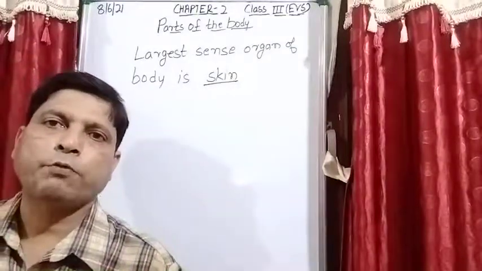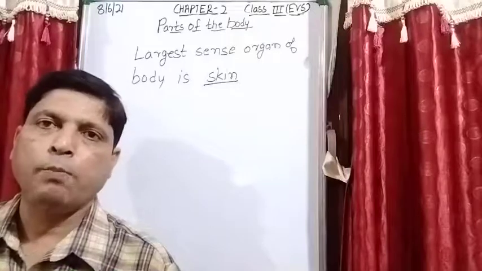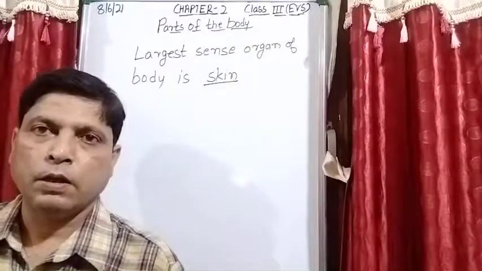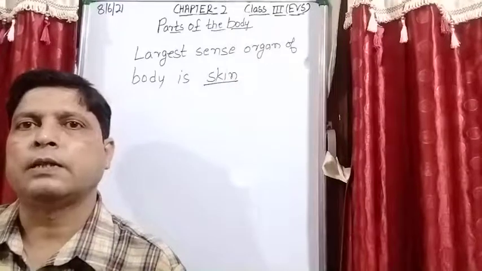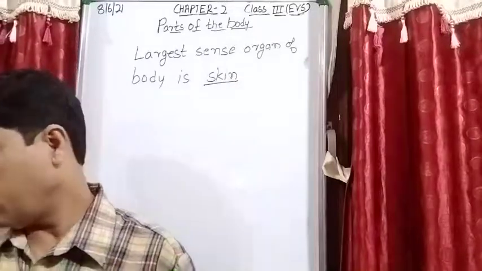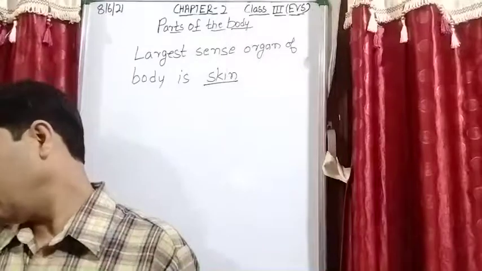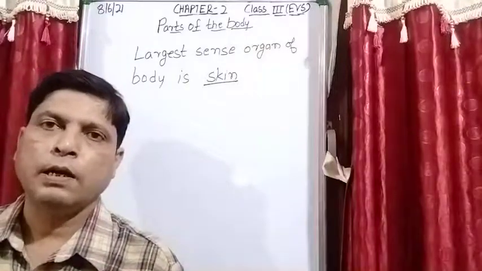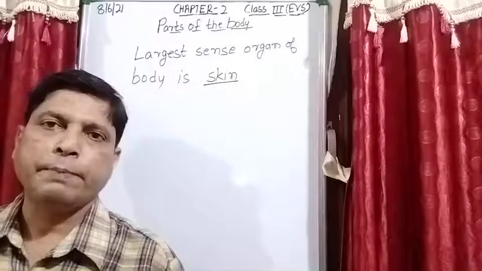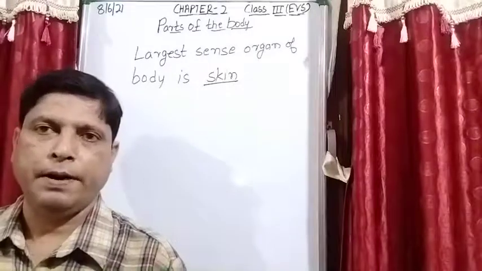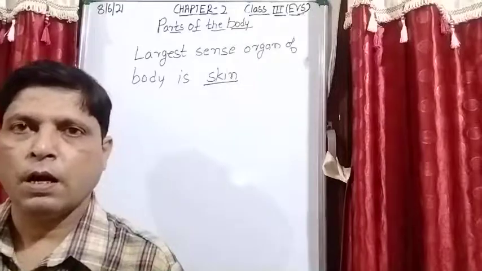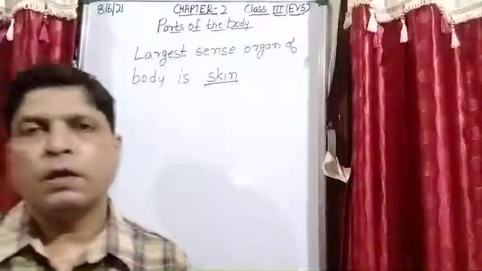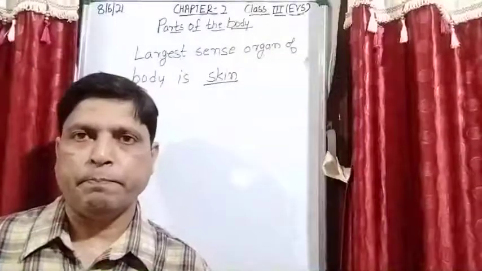So what are the parts of the hand? Arm, elbow, wrist, palm, fingers. These are the different parts of the upper limb, that is your hand. Is it clear? Now I will explain the lower limb.